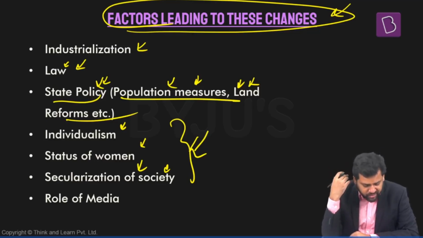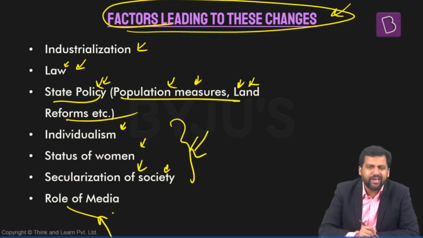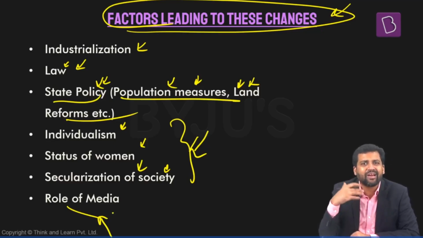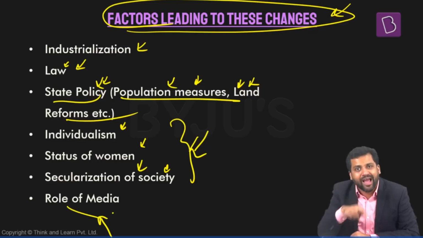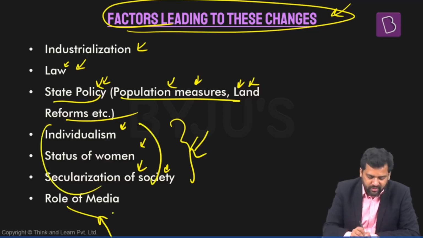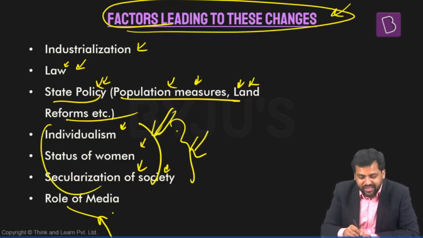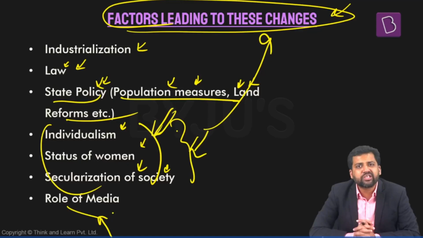So, status of women, secularization of society, individualism, all these things have a bearing on the size of the family and the internal dynamics within the family. The role of media is also important in the sense that different kinds of modern ideas can be promoted by media. The kind of media that you have, it will have influence on the people, and accordingly, all these factors can come into play, which can in turn change the structure of the family. So these are all factors which can bring about change in the structure of family.